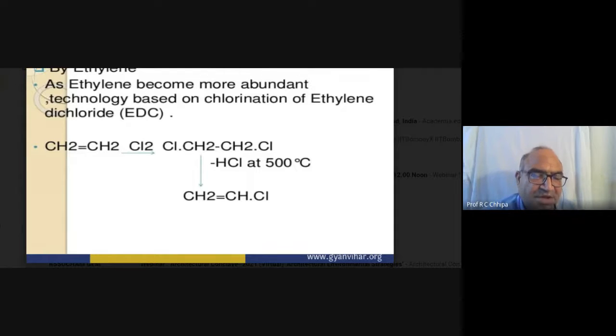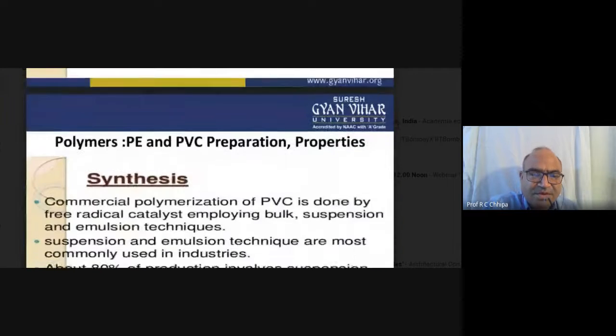I have discussed the reaction mechanism, which is a free radical mechanism. Here hydrogen chloride is liberated, and then we get the vinyl chloride. So this is what we obtained.